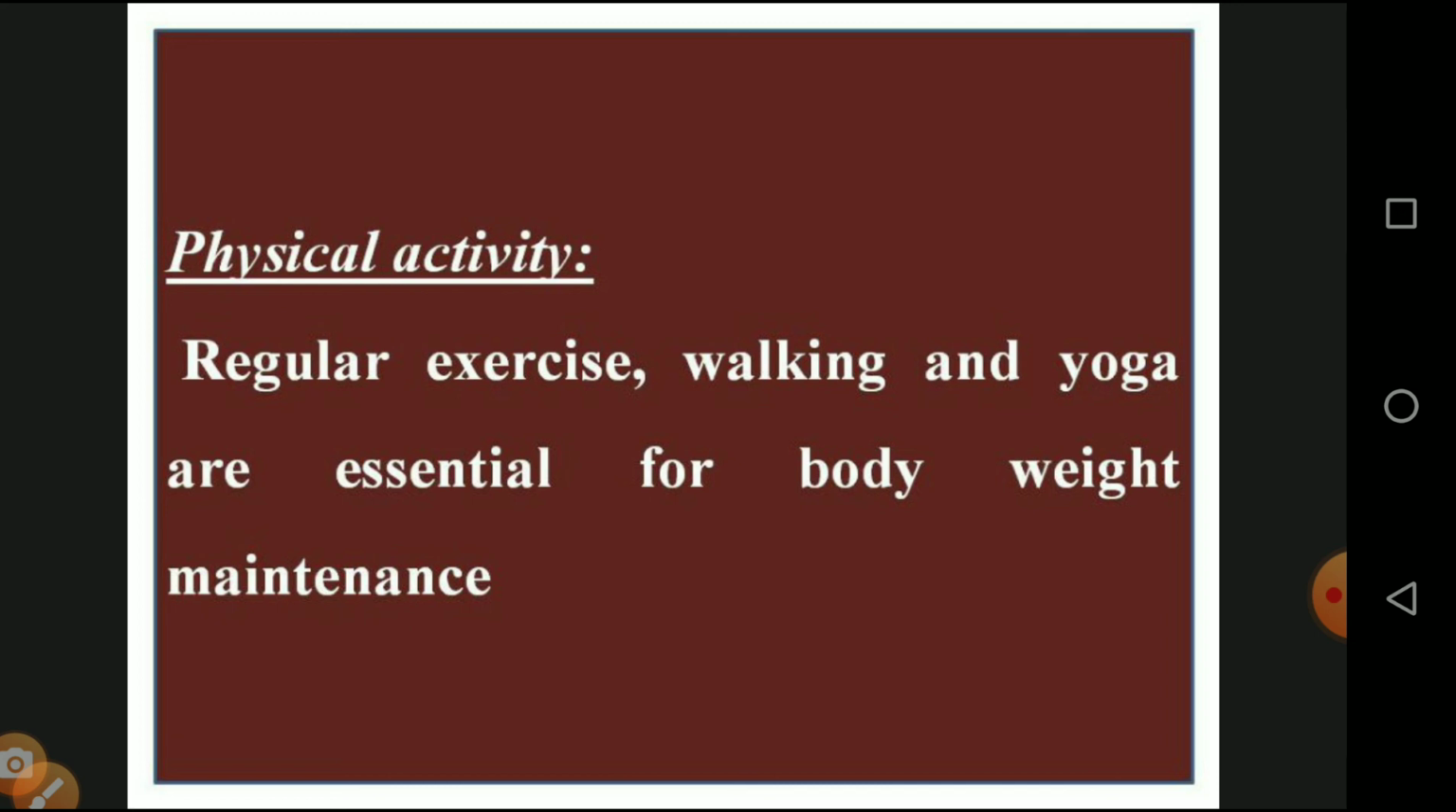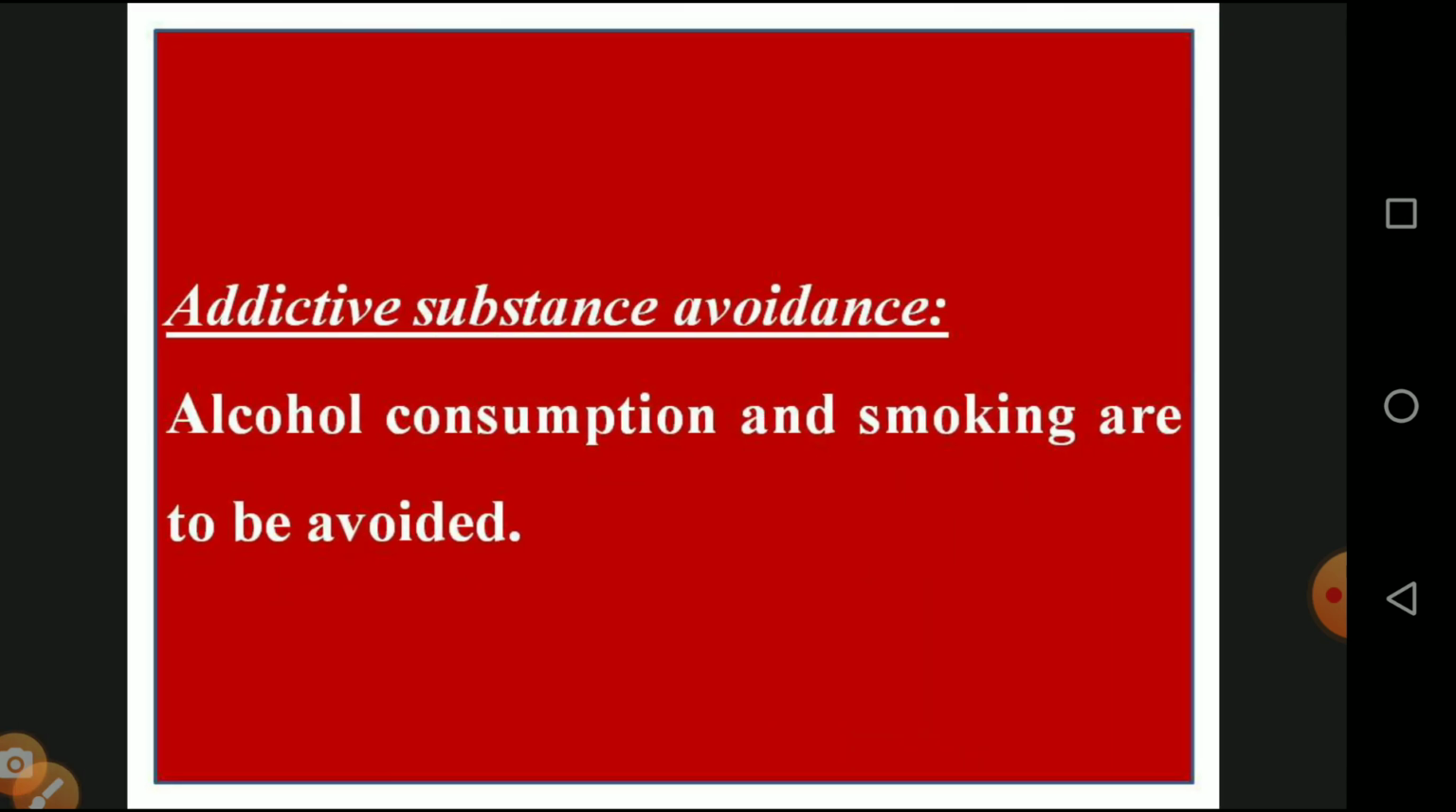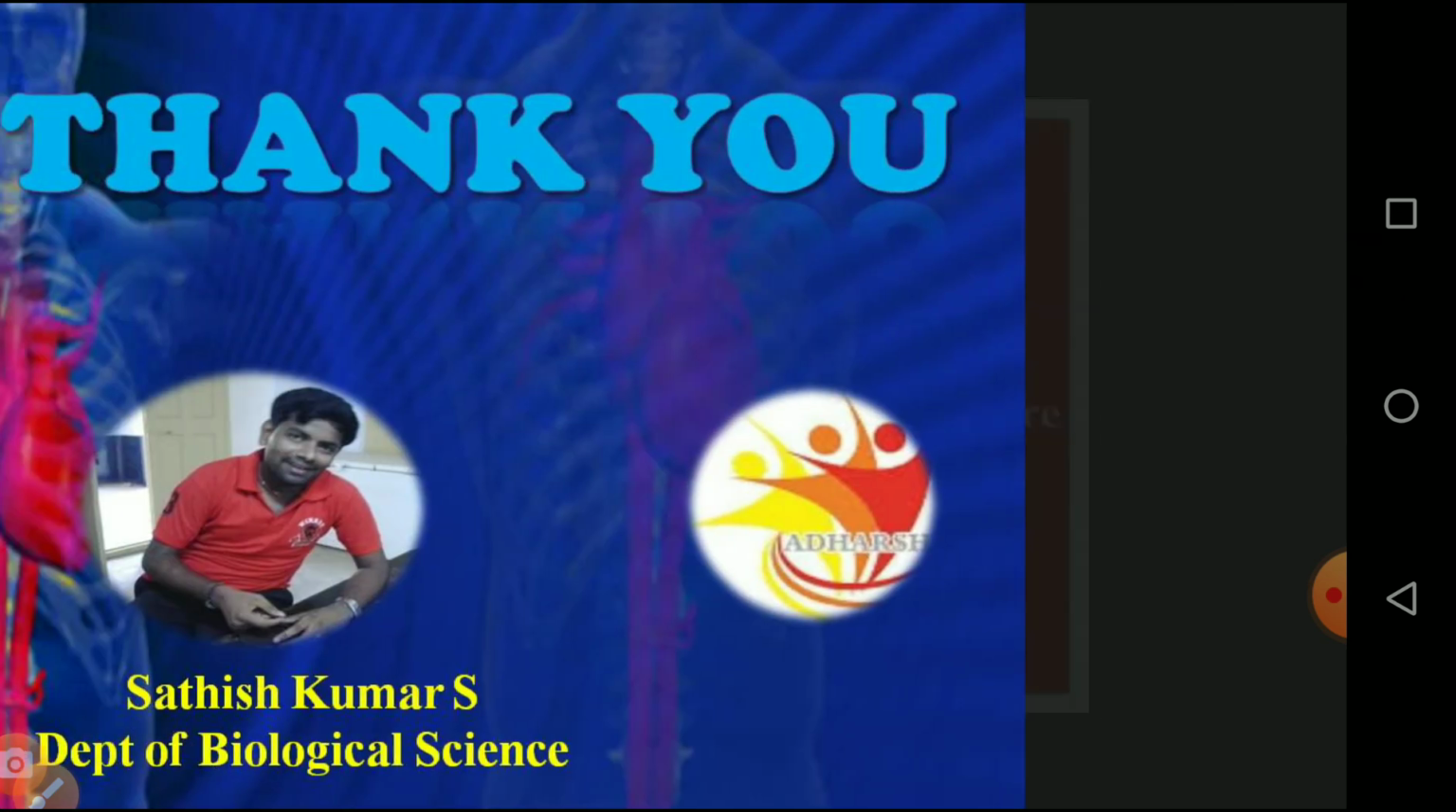And physical activities, regular exercise, walking, and yoga are essential for body maintenance. Addictive substances should be avoided, including alcohol consumption. Smoking should be avoided, and alcohol and tobacco products should be avoided. In this way we prevent ourselves from heart diseases.